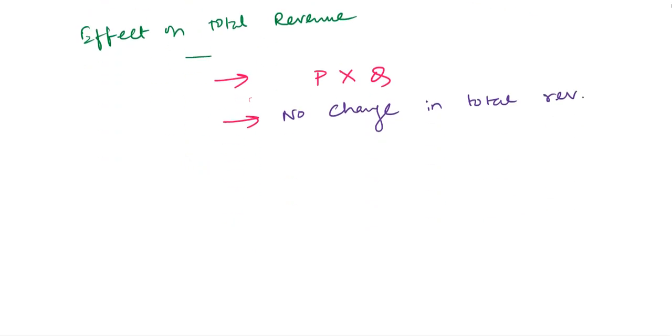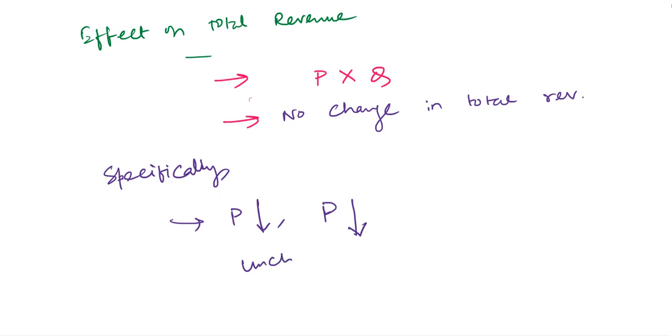Specifically, if the price declines, then the quantity demanded will increase by the same percentage as the price decrease. Since the increase in quantity exactly offsets the decrease in price, the total revenue remains unchanged.